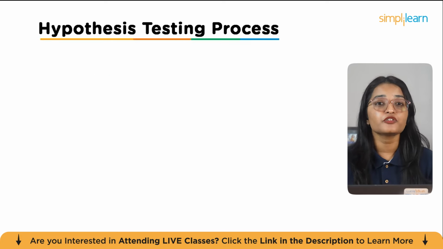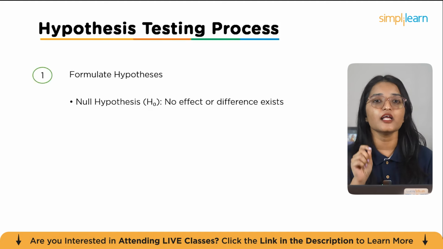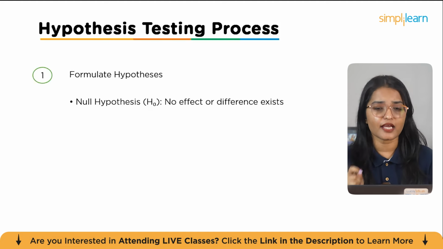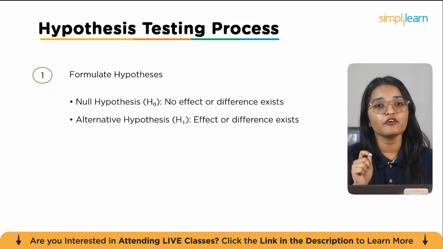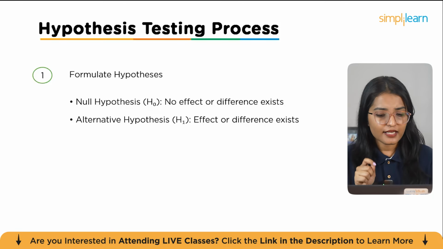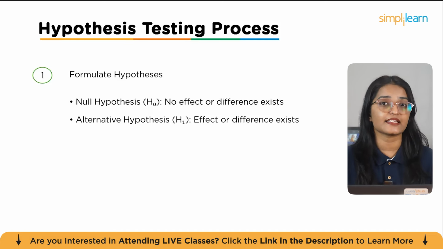Now, let's walk through the hypothesis testing process. The first step is to formulate hypotheses. Start with the null hypothesis, represented as H0, which states that there is no effect or difference. Then there's the alternative hypothesis, represented as H1, which suggests that an effect or difference does exist.